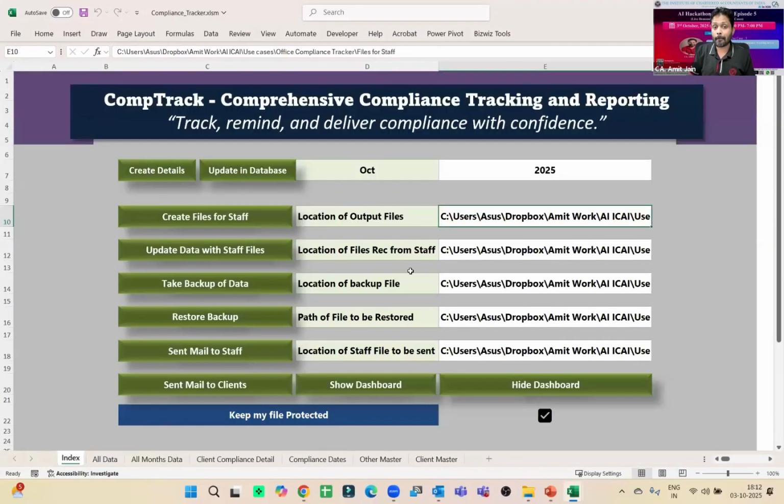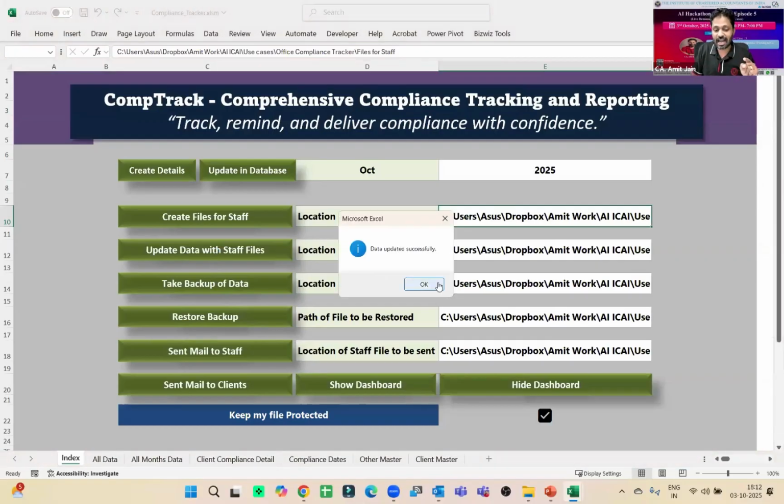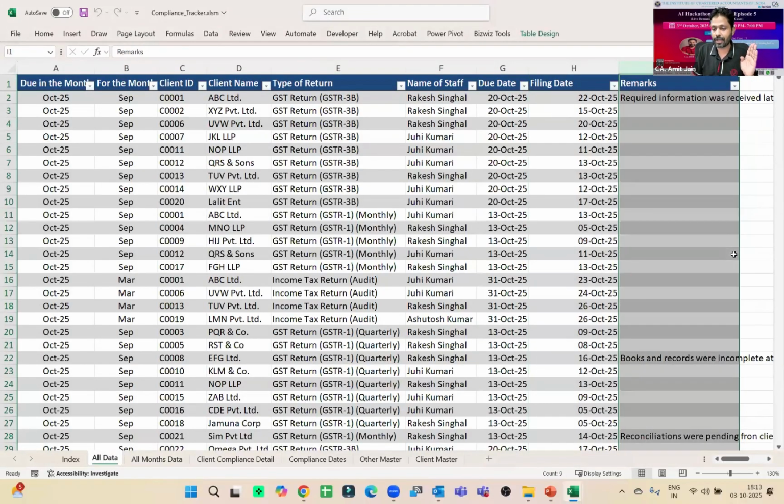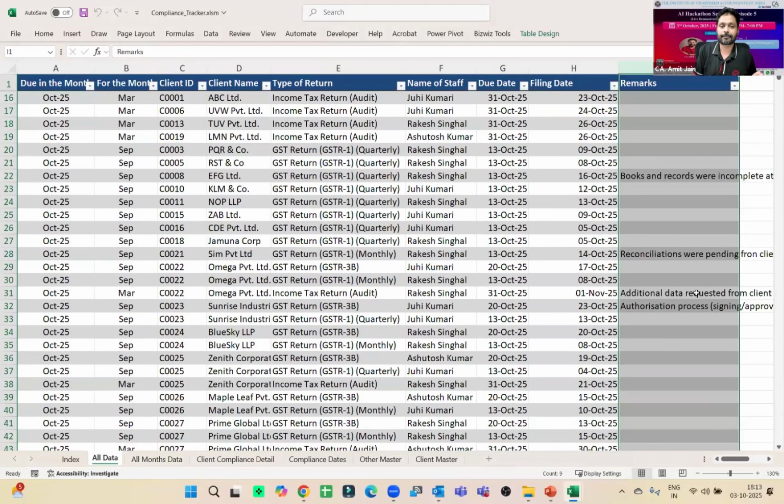What you need to combine in your master, simply click on this, right? Update data with staff files. What will it do? It will update all the files with staff data. In all data, earlier there were no filing dates and remarks. Now you can see there are filing dates and remarks, right?